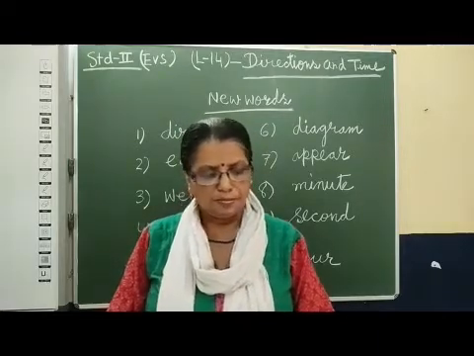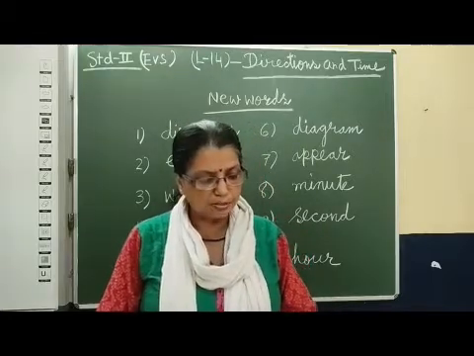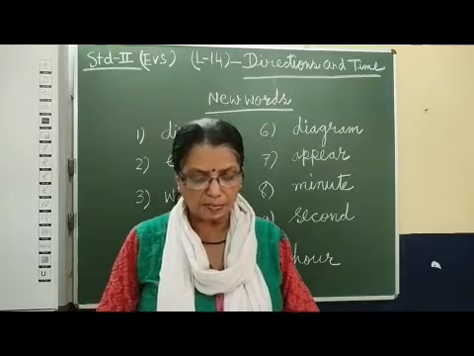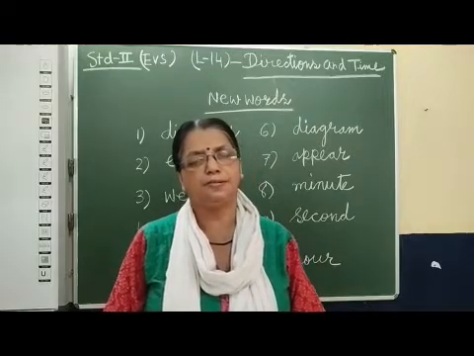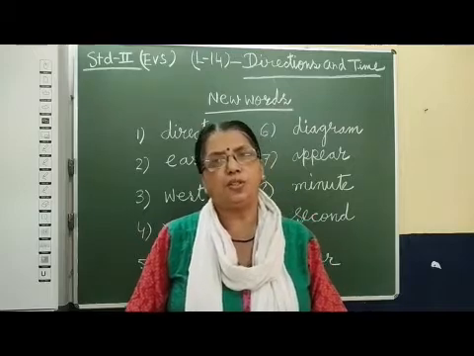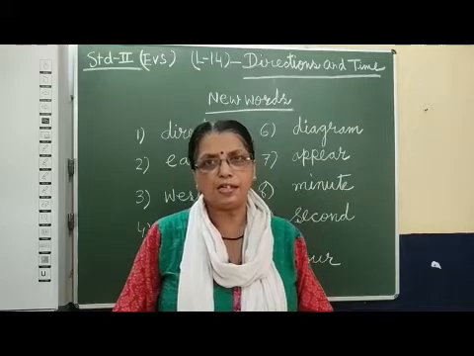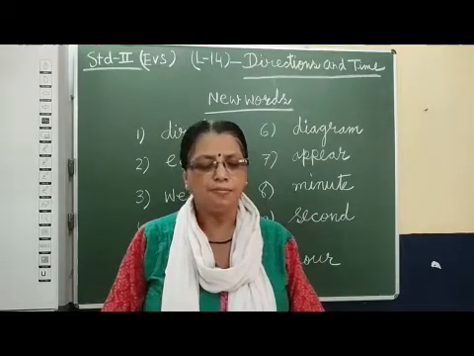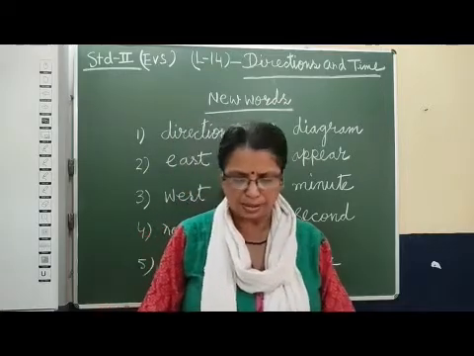Now we come to year, month and week. A common year has 365 days and a leap year has 366 days. This you have learned in maths. A leap year comes after 4 years. So in a leap year the days are 366, and in a general year how many days make a year? 365 days.